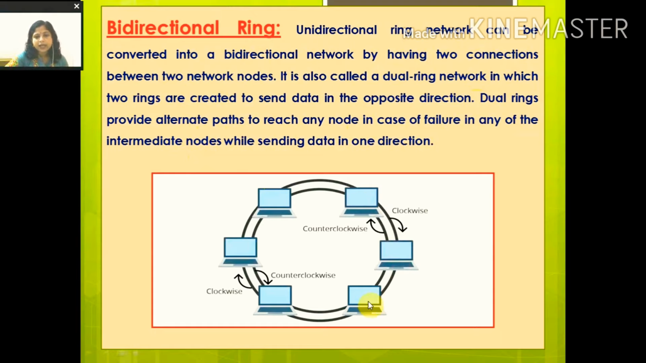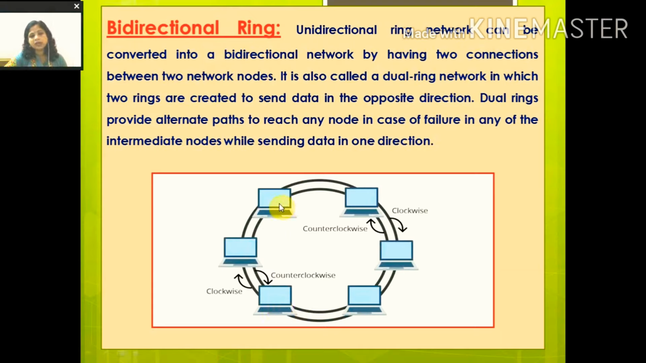Bidirectional means data can travel from one computer to another in two directions, in clockwise or in anti-clockwise. We have to set two paths. In unidirectional, we can set only one path, either clockwise or anti-clockwise. But in a bidirectional ring, two paths we can set, so that if any path is disturbed or any problem occurs, then data can travel in the other path.